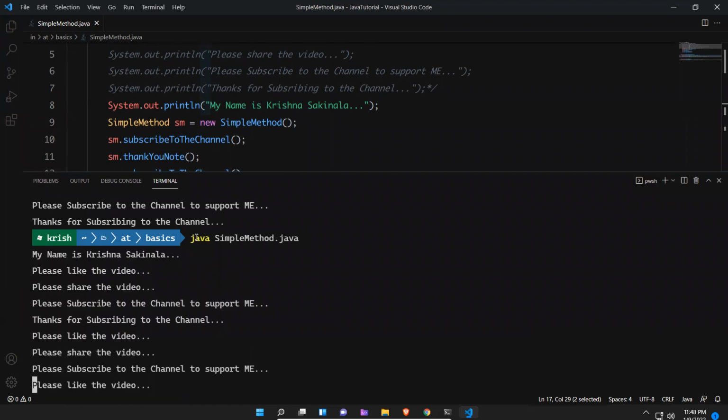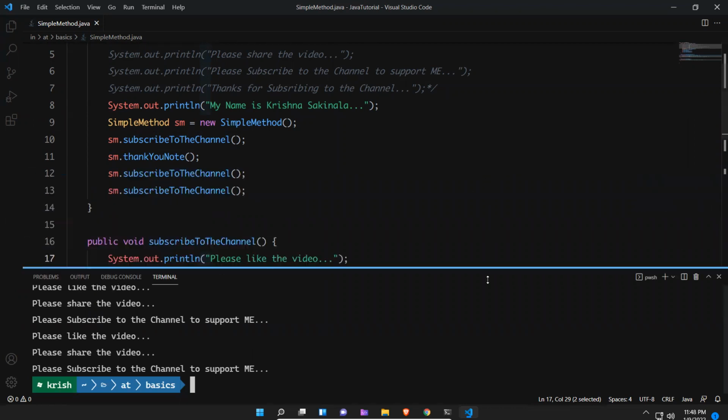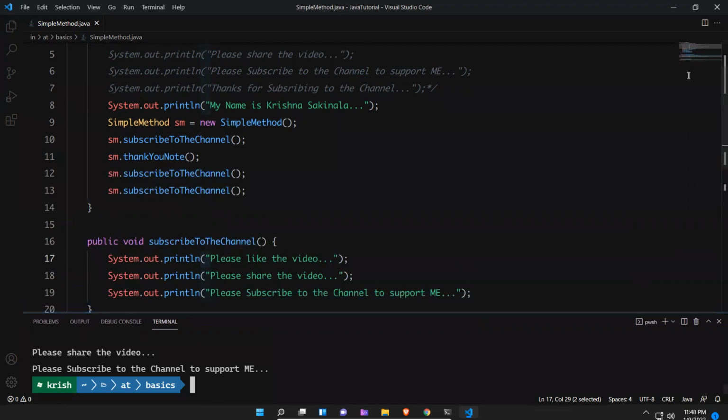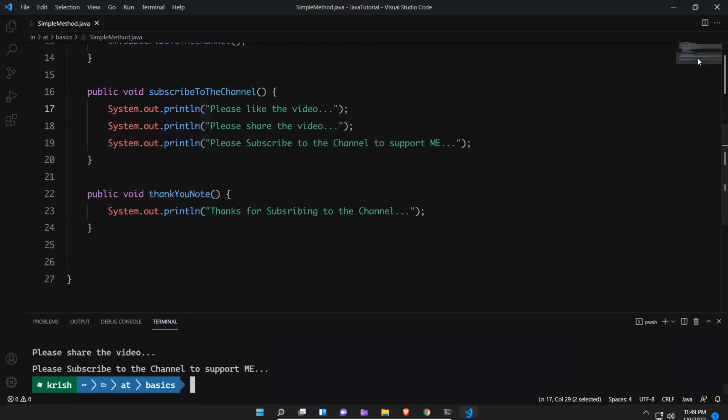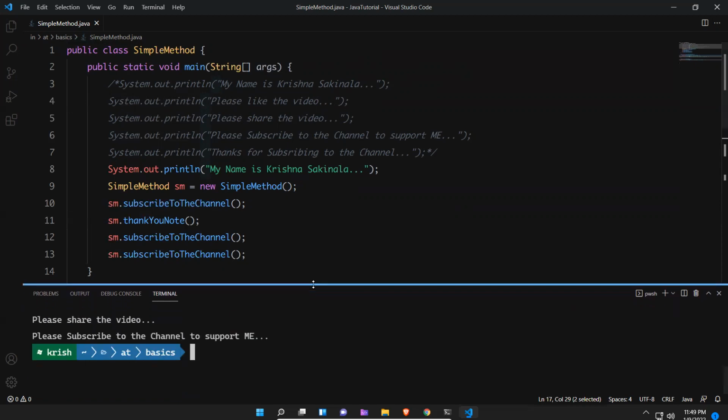So when you see that, again, it is coming 2 times, right? This is how you can create a method and you can call it. This is very simple. Going forward, without a method, you cannot write anything. You cannot execute anything. That important a method is. So going forward, in each and every program we will create a method and try to execute that method, then it will become very clear. At this point of time, you just understand this. So this is a simple method in Java.